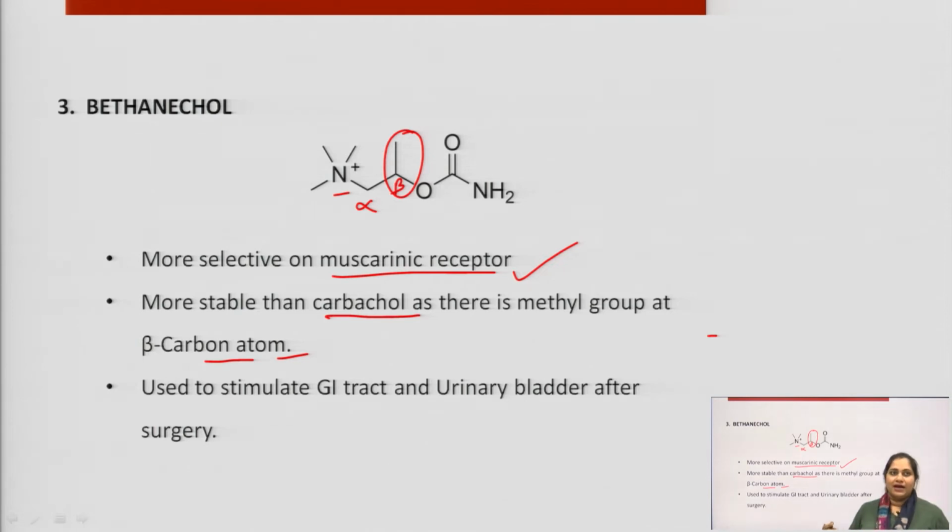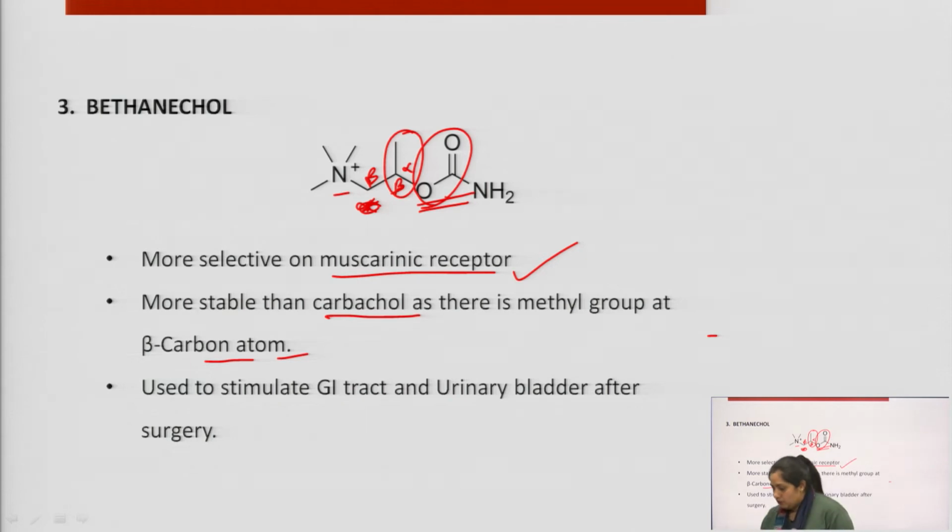So, beta carbon atom, what are they talking about? They are talking through the esteric position, because this is the position that will have more priority as compared to nitrogen, but we have done that structure activity relationship with respect to the nitrogen atom. So, if we consider this esteric group, this is the alpha carbon, this is the beta carbon.